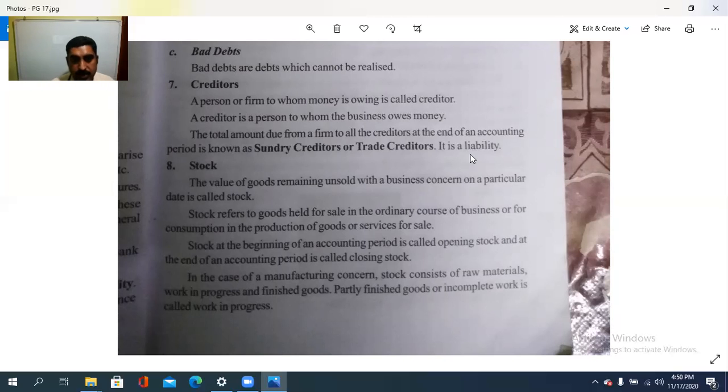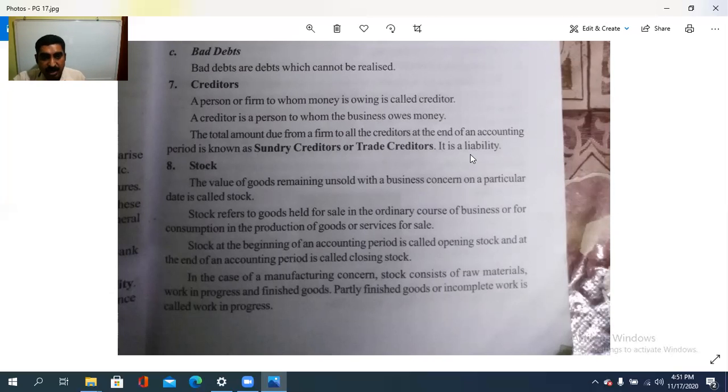Stock refers to the goods held for sale in the ordinary course of business or for the consumption in the production of goods or services for sale. So, stock refers to the goods held for sale in the ordinary course of business. അതിന്റെ യഥാർത്ഥ കാലയളവിൽ ആ ഒരു ബിസിനസ് നടത്തിക്കൊണ്ട് പോകുന്ന ആ ഒരു കാലയളവിൽ, that is to be for the ordinary course of business, that it is held for sale.